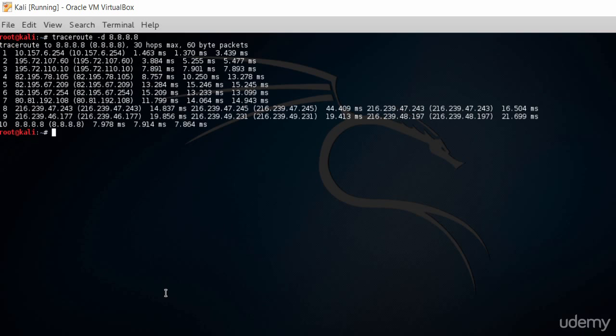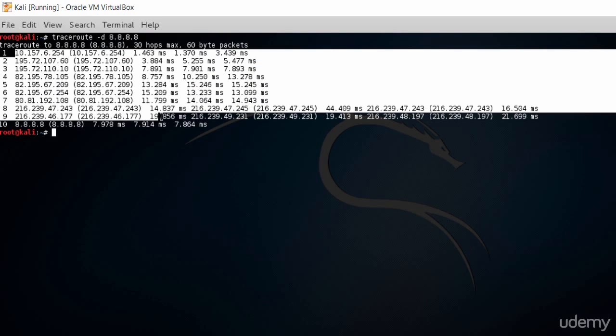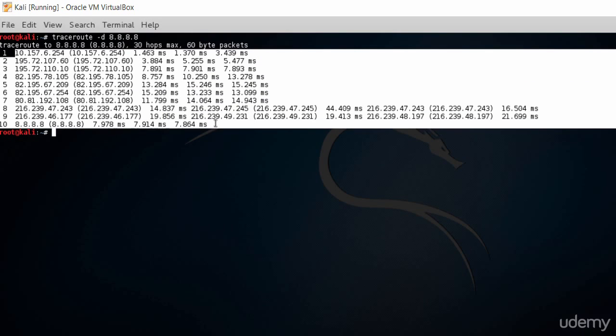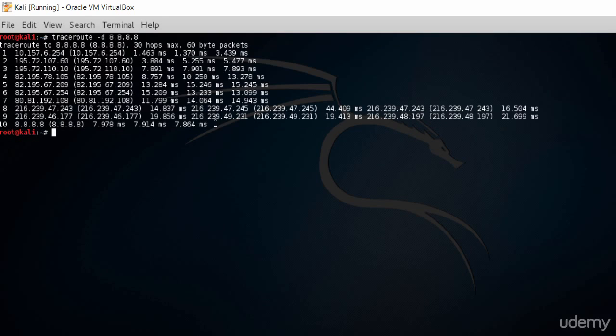So I want to quickly run a traceroute command to show the way the packets from my computer go to this IP address, which is 8.8.8.8, that being a Google IP address. Basically what we're showing here is the way the information would go from my computer all the way through all these different hops to get to the final destination.